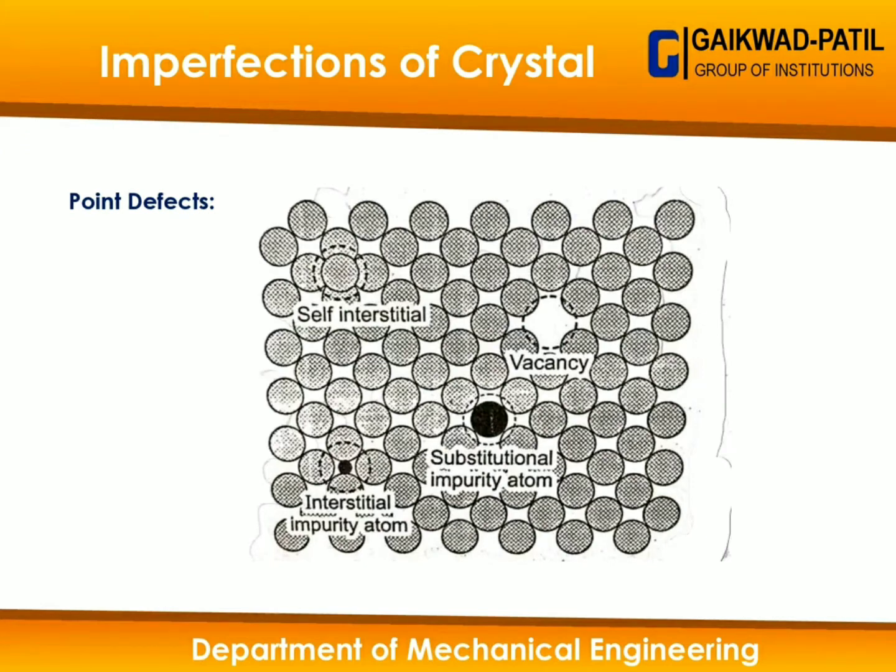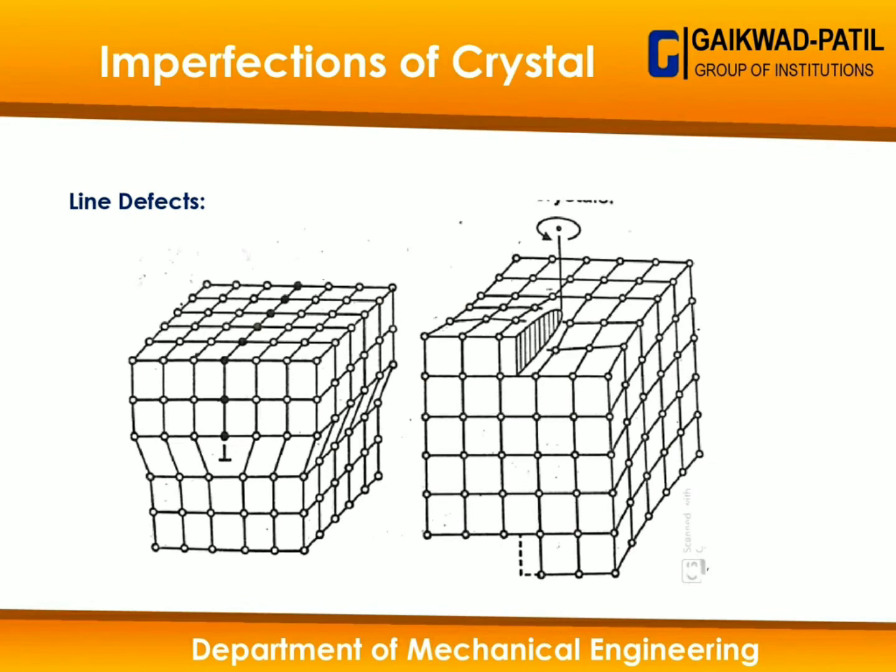Then let's see what the line defect is. The line defect occurs along a line where a number of atoms lie, and this defect occurs in basically two main categories: first is edge dislocation and second is screw dislocation, as shown in the diagram.